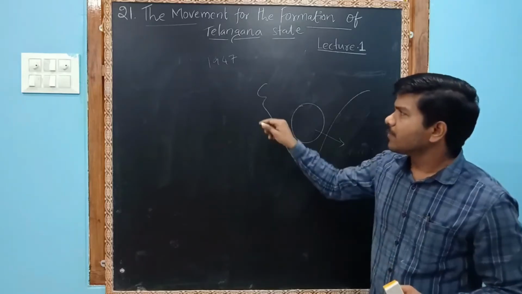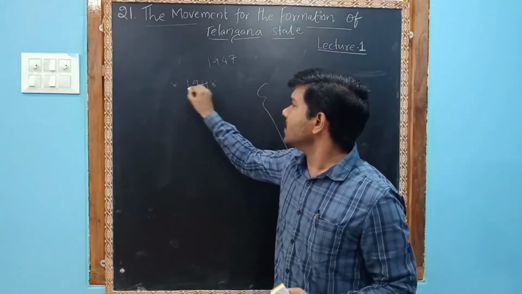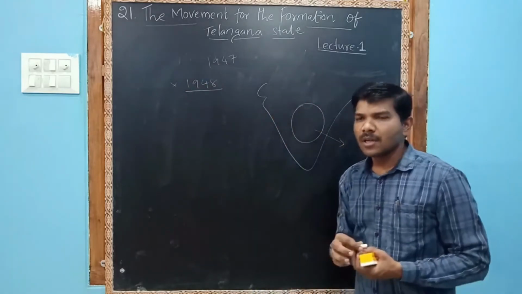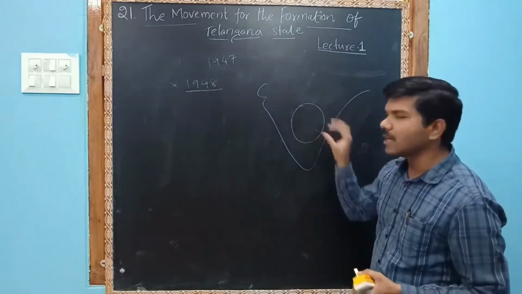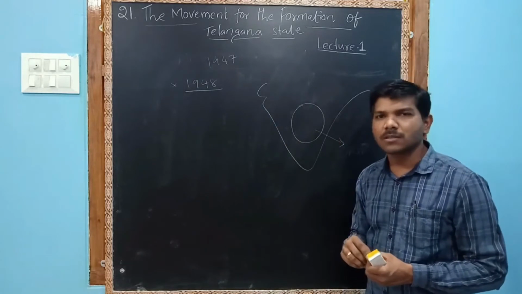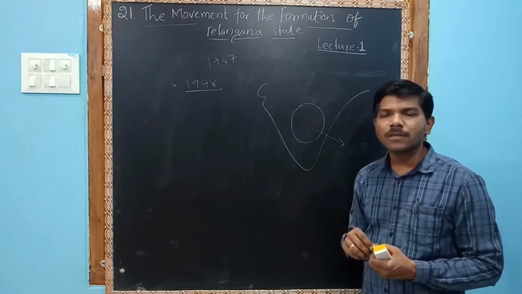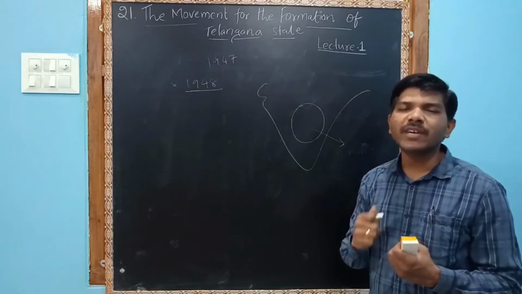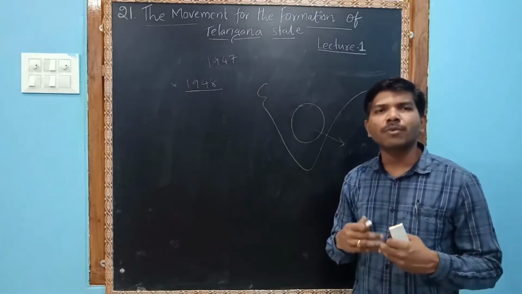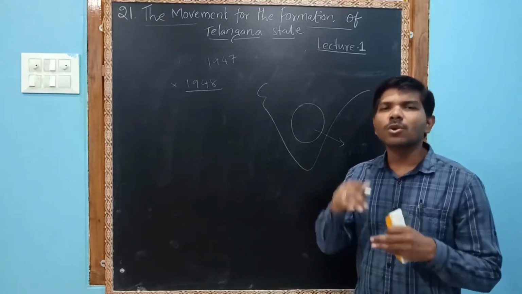Next, in 1948, the people of Hyderabad state or Telangana were suffering a lot because of the autocratic rule. They did not have civic rights, political rights, democracy, or social equality.